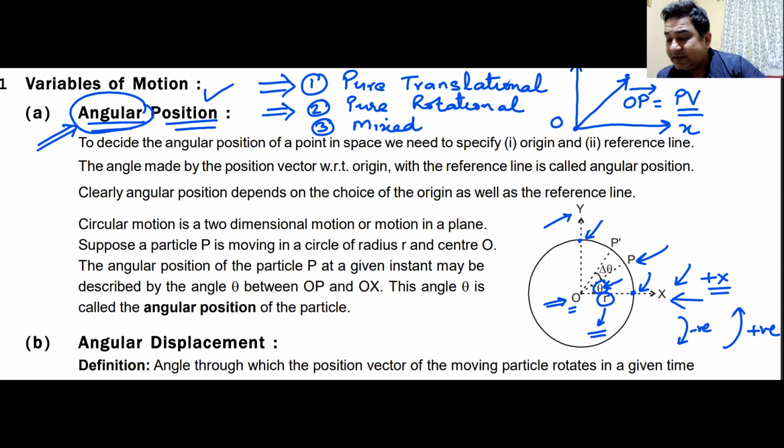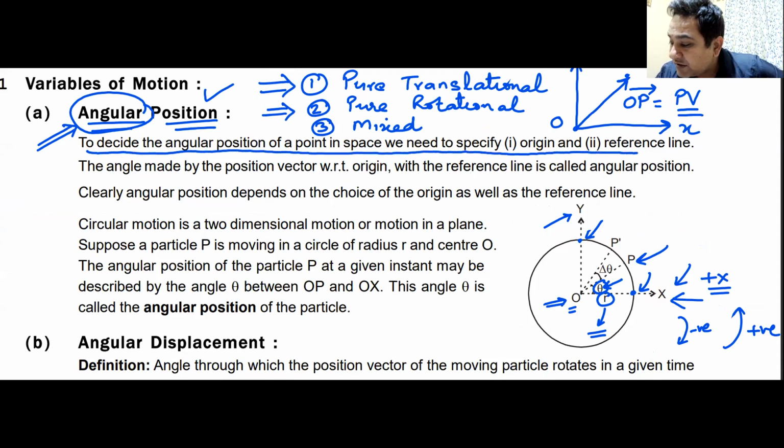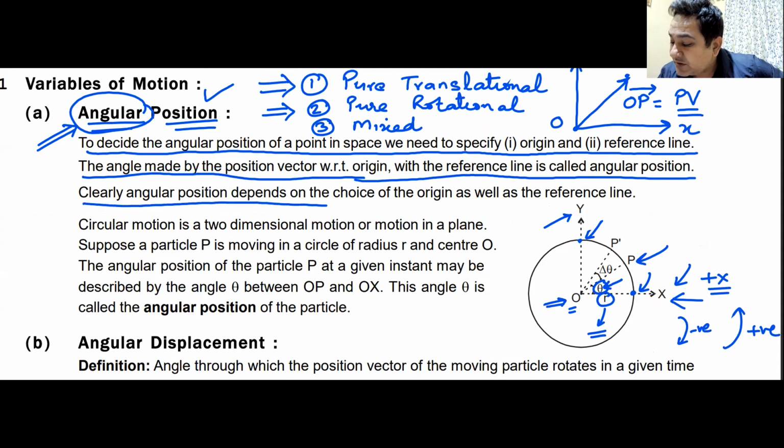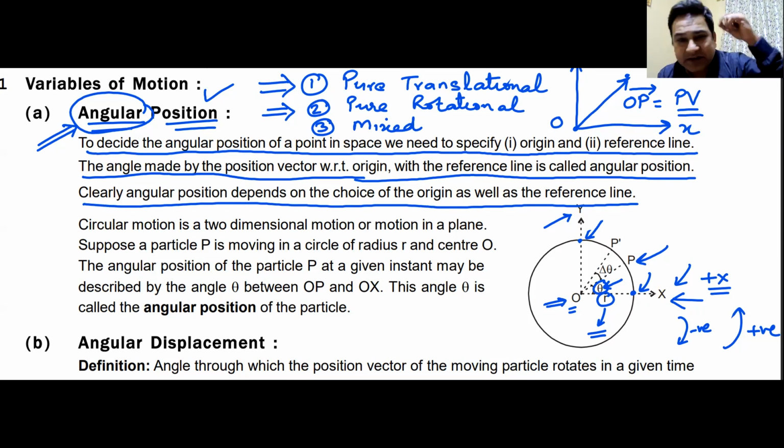Okay, so that is the angular position of the particle. What is the angular position of the particle? To decide the angular position of a point in space, we need to specify the origin and the reference line. The angle made by the position vector, with respect to the origin, with the reference line is known as the angular position. Clearly, angular position depends on the choice of the origin as well as on the reference line. Normally, the origin is taken at the center of the circle and the reference line is taken as the positive x-axis.